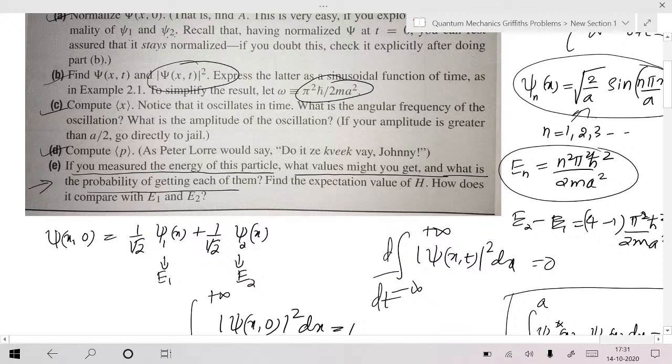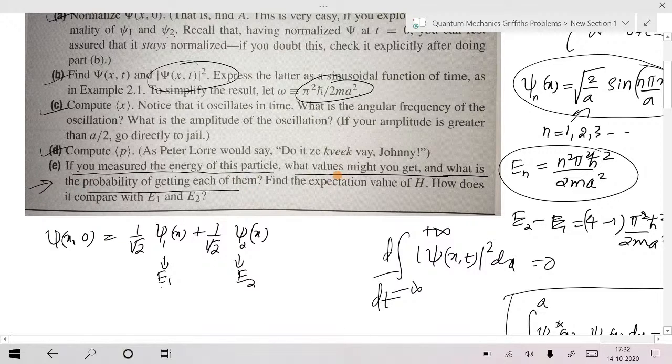Actually, we should not say that we get psi 1 and psi 2. Psi 1 and psi 2 are not observable outcomes. They are a kind of specification of the state. Actually, your measurement can be energy, momentum, position like that. The wave function is not any measuring thing, remember. So we should say that we are measuring the energy. If you measure the energy, either you get energy E1 or you get energy E2. Loosely speaking, we say we get state psi 1 or state psi 2, because the state corresponds to that particular energy.